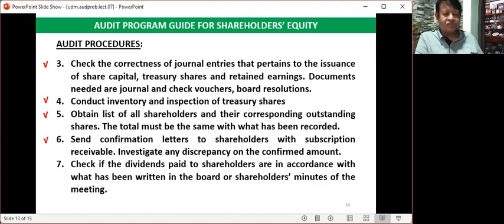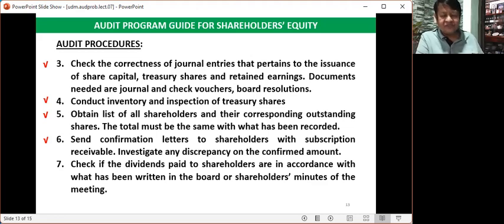But in this case, you will send confirmation letters, not to the clients, but to the shareholders with unpaid subscription. Actually, they are not really shareholders yet. They are called subscribers because the investment is not yet fully settled. There are still subscription receivable.